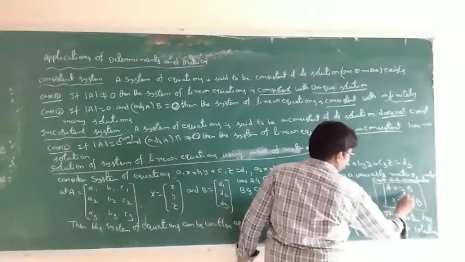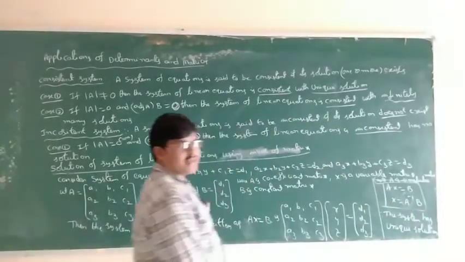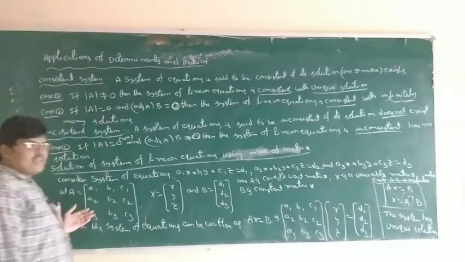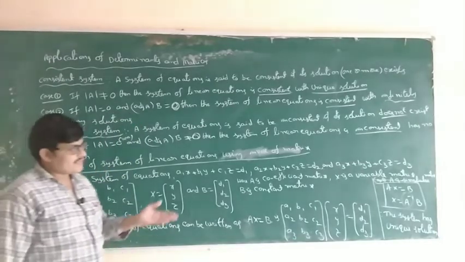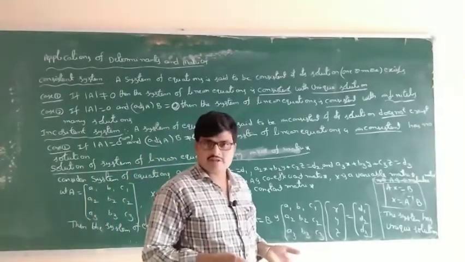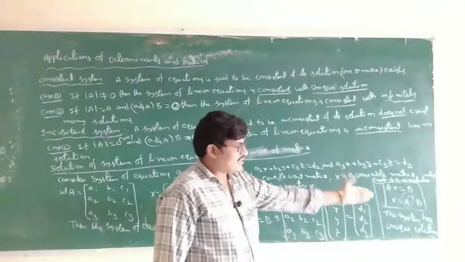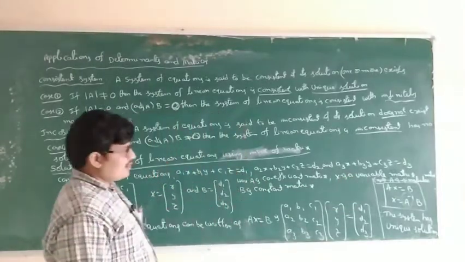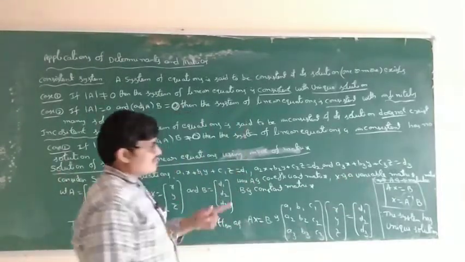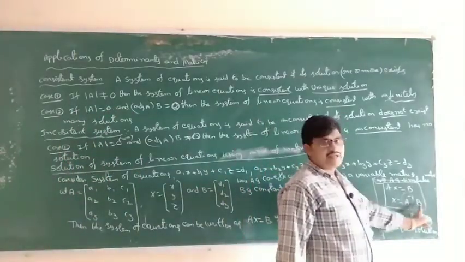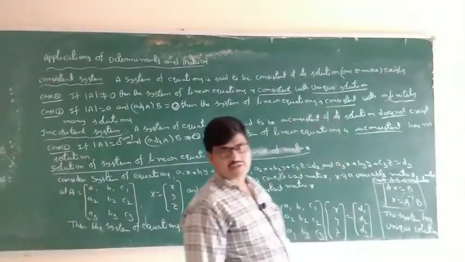First of all, we have to find A inverse by using the minors and cofactors method. This is our A matrix, directly given. How to find A inverse? By using the minors and cofactors method. A is a matrix, A inverse is also a matrix, so multiply A inverse into B, matrix multiplication.